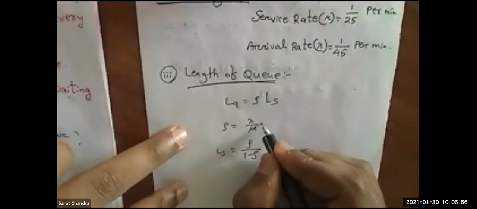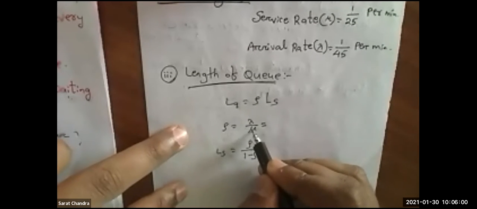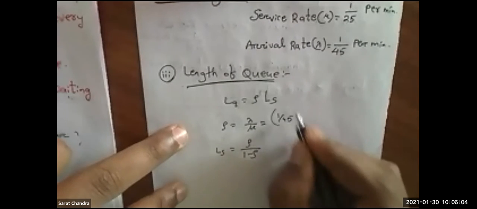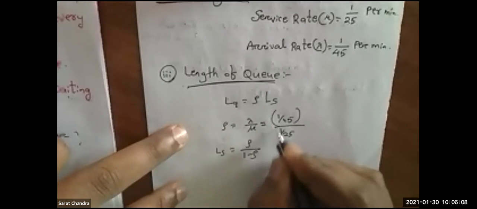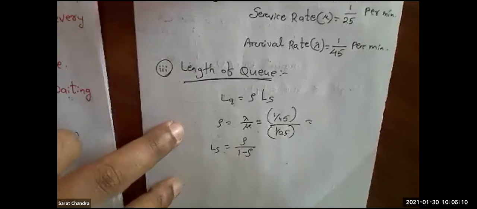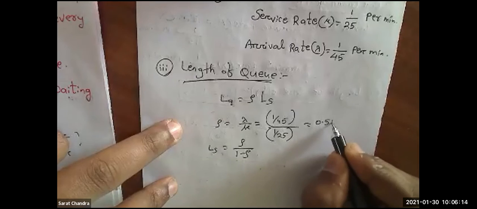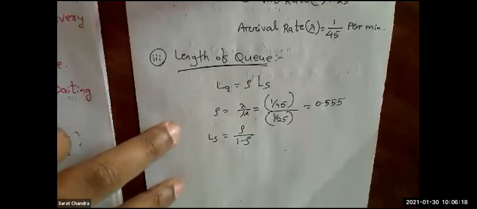Okay. And what is the value of lambda? Rho equals lambda by mu. What is lambda? Lambda is 1 by 45, divided by mu, which is 1 by 25. If you solve it, you will get the rho value of 0.555.